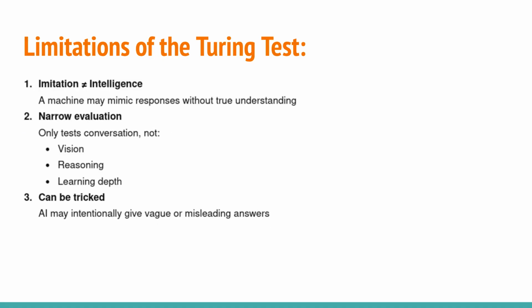Imitation is not equivalent to intelligence, as a machine might mimic responses without true understanding. It's also a narrow evaluation, testing only conversation and not vision, reasoning, or learning depth, and can be tricked by vague or misleading AI answers.